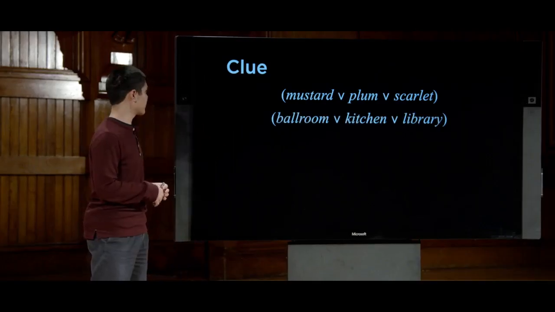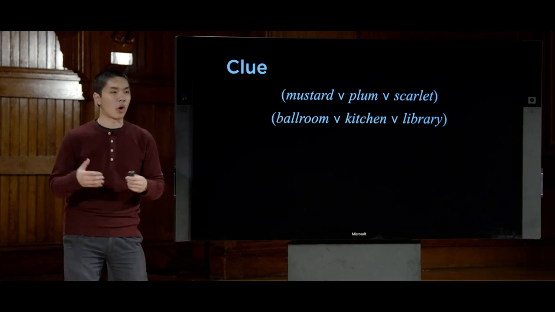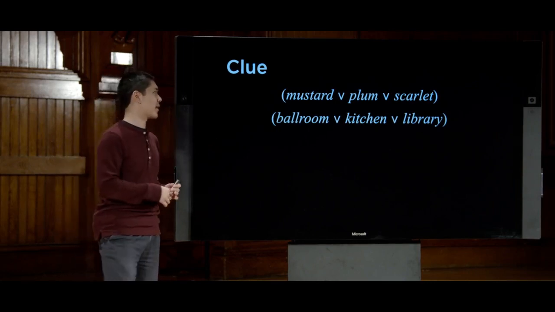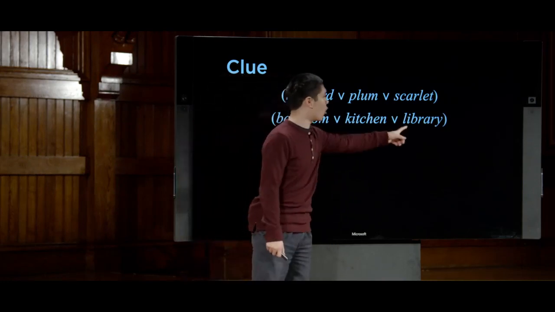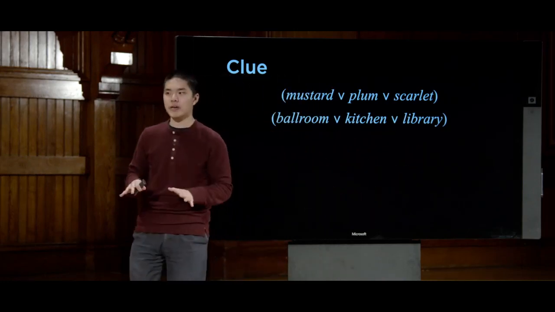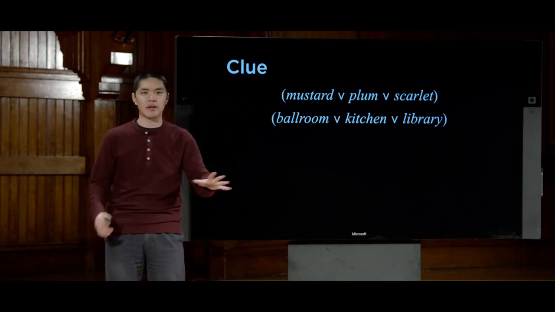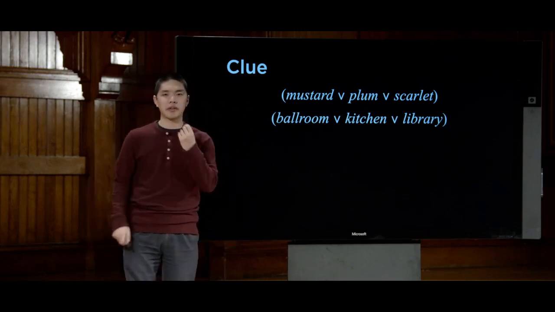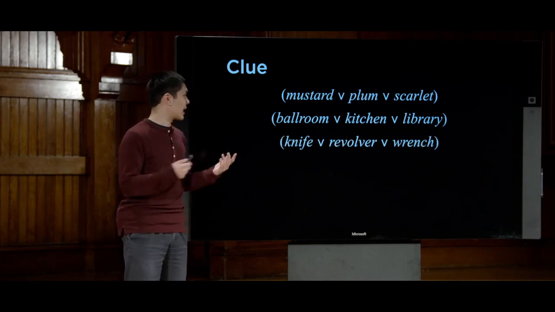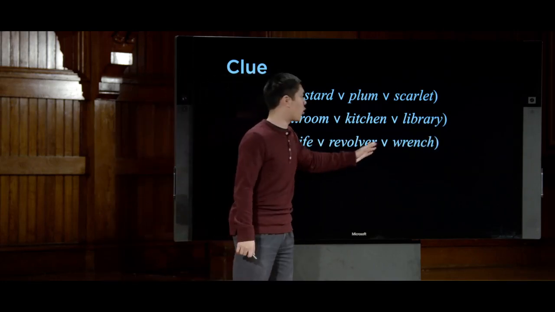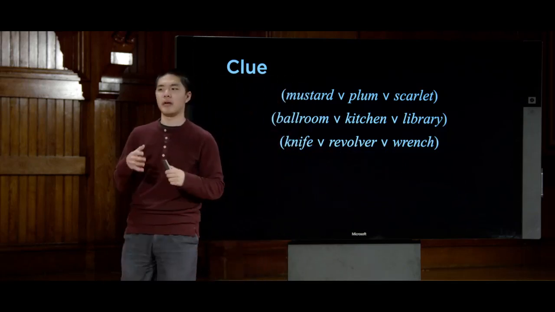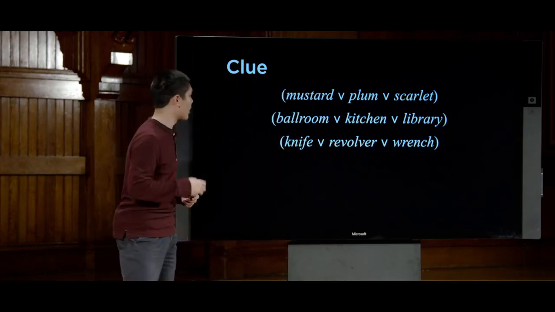What other information do we know? Well, we know that, for example, one of the rooms must have been the room in the envelope, that the crime was committed either in the ballroom or the kitchen or the library. Again, right now we don't know which, but this is knowledge we know at the outset, that one of these three must be inside the envelope. And likewise, we can say the same thing about the weapon, that it was either the knife or the revolver or the wrench.